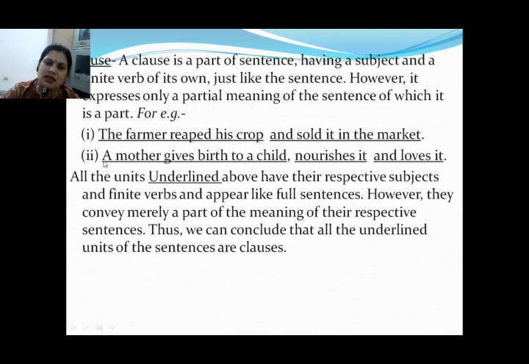Now second example you see, a mother gives birth to a child, nourishes it and loves it. So how many clauses are there? A mother gives birth to a child, one, nourishes it second clause, and loves it third clause. Means तीन clause के help से ये बना है ये पूरा sentence. So you just see here also, a mother is the subject, gives is the verb, nourishes it, it is the subject, nourishes is the verb, and loves it, it is again the subject and loves is the verb.